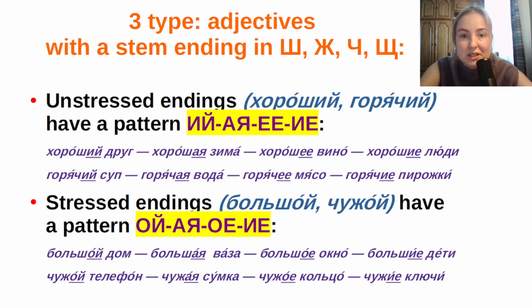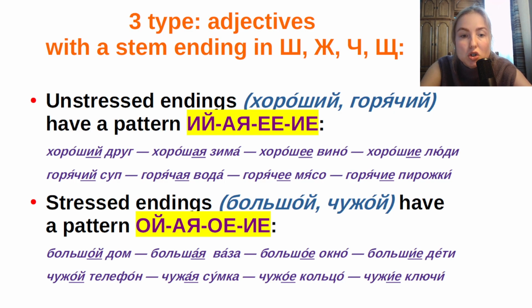And the second group for these adjectives is adjectives with stressed endings like большой, big, and чужой, strange. They have endings like ой, ая, ое, ие. Like большой дом, big house, большая ваза, big vase, большое окно, big window, большие дети, big children.